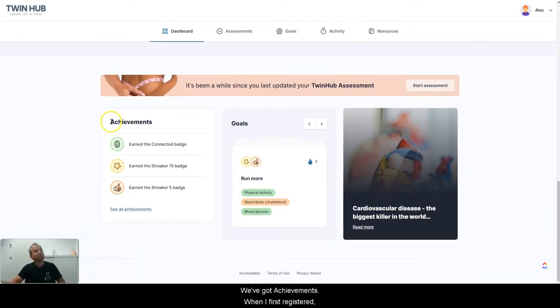Now we've got achievements. So these are, when I first registered, I'm not sure if you saw my previous video, but you will get a badge. Say congratulations, your first badge. Good on you. So that keeps us going as a motivator, right? So we got a list of all our achievements or badges. You can click in here and you'll see them all, right?